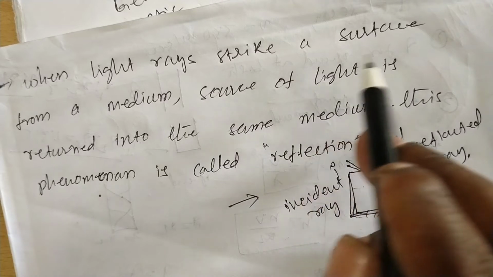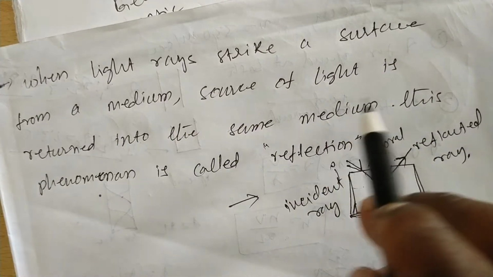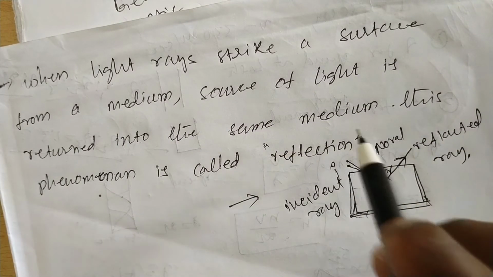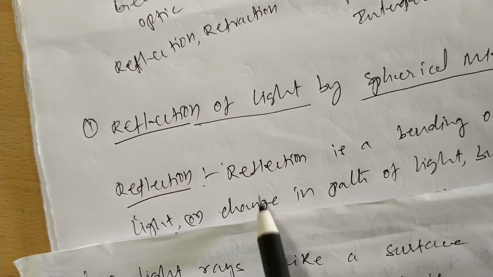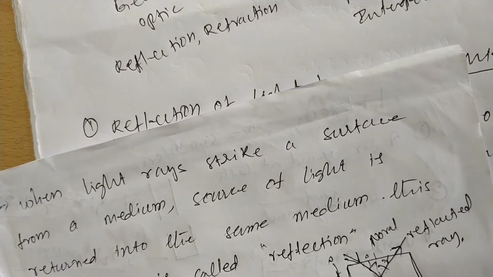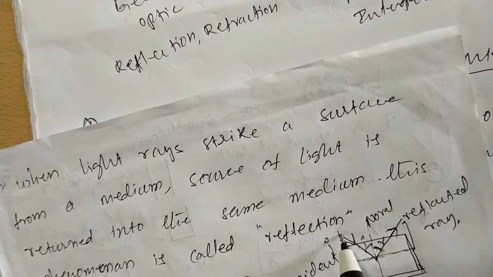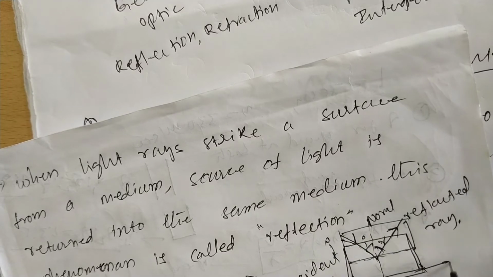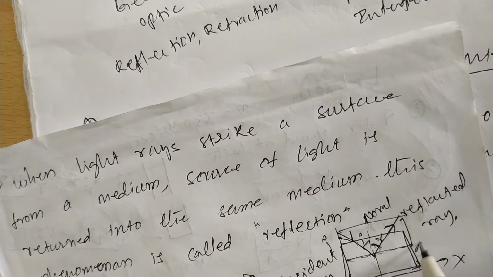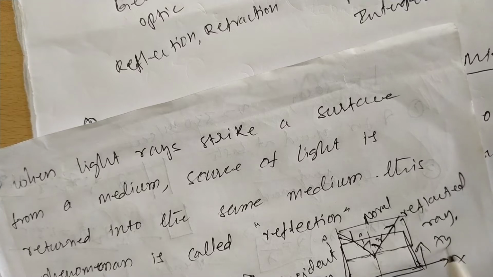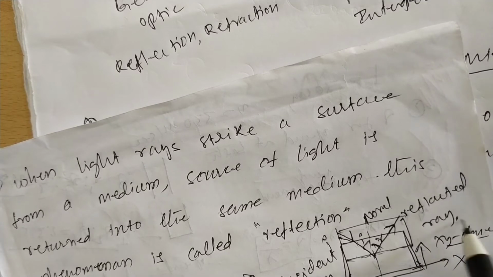Light strikes the surface from a medium and returns to the same medium. Reflection is a bending of light with some angle, returning to the same medium. This is one medium or one plane, with the x-axis and y-axis. This plane is the xy plane, the same medium.